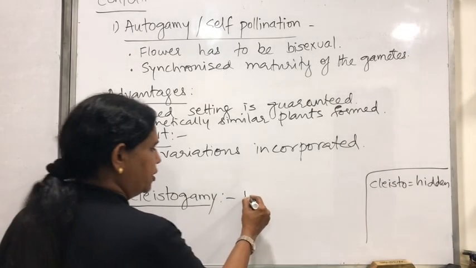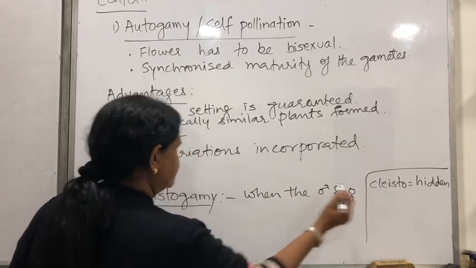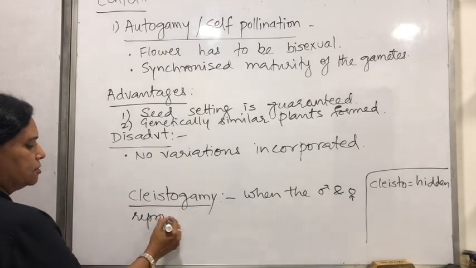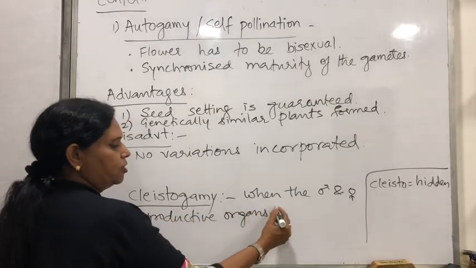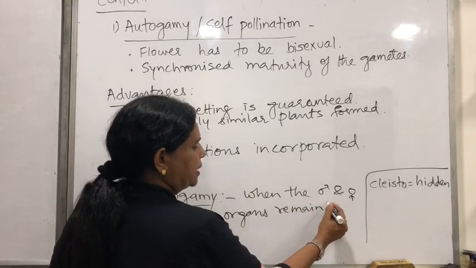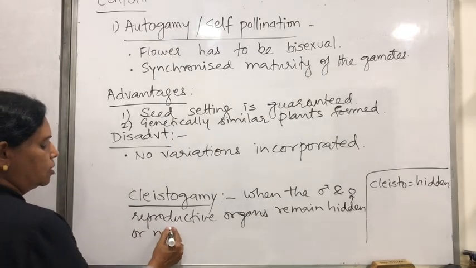Yes, when the male and female reproductive organs remain hidden or not exposed.